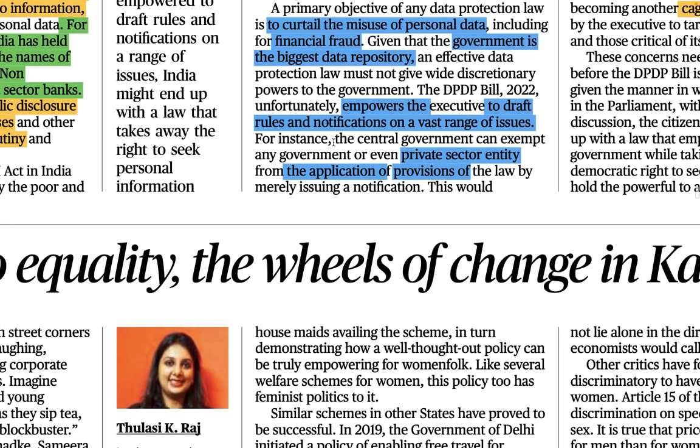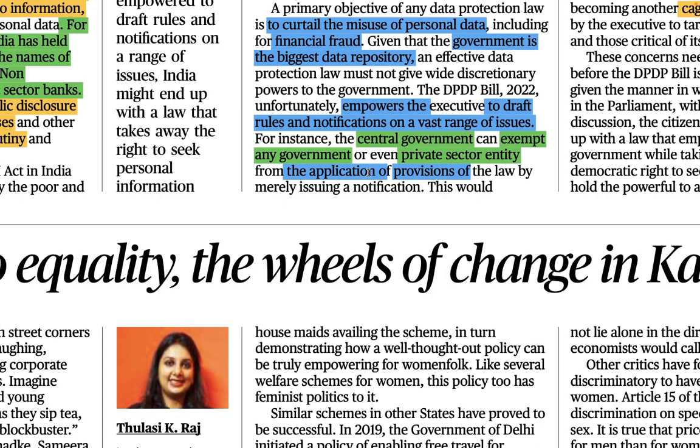So for instance, the central government can exempt any government, means any state government, okay. The central government means the government which is at the center, the Modi Sarkar, for example. So it can exempt, मतलब ये छूट दे सकती है किसी भी सरकार को, or even a private sector entity. Suppose like Jio, which is a favorite of the current regime, it can give some kind of exemptions, कुछ छूट दे सकते हैं कि हाँ, you can use this data and all that, something like that, okay.